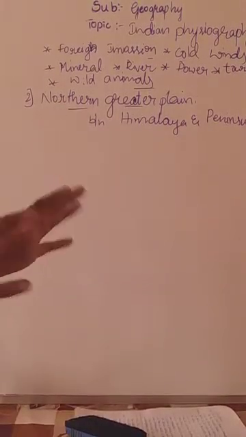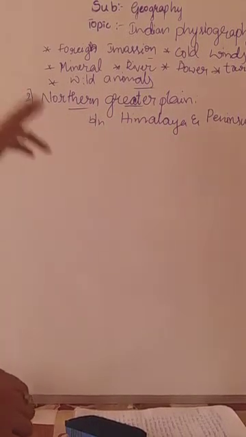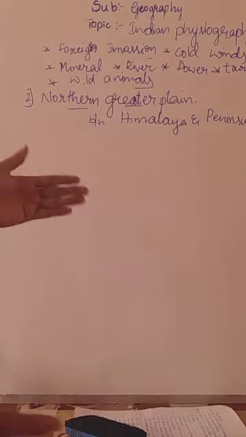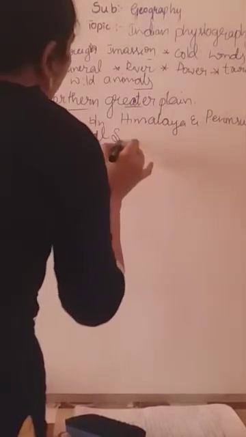while flowing, it carries everything on its way, everything in the sense the water, upper layer of the soil, along with that some fertilizer, along with some minerals, everything is carried. So everything is mixed in that, no. So that's why that alluvial soil is very fertile. So this Northern Greater Plain is also fertile, because this Northern Greater Plain is formed by that soil only. By which soil? Alluvial soil. Keep in mind, Northern Greater Plain is formed by the alluvial soil.